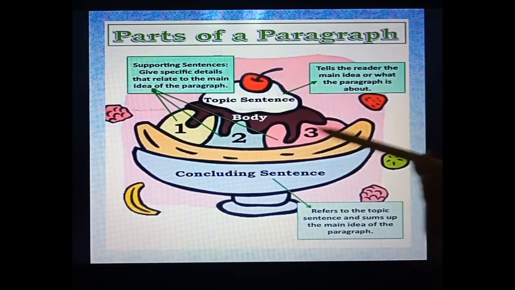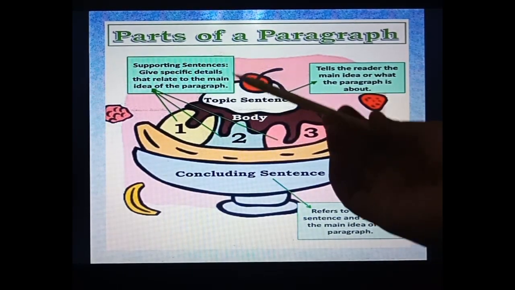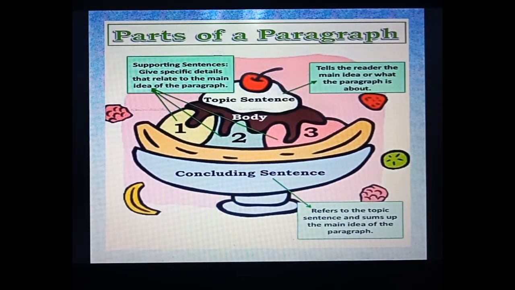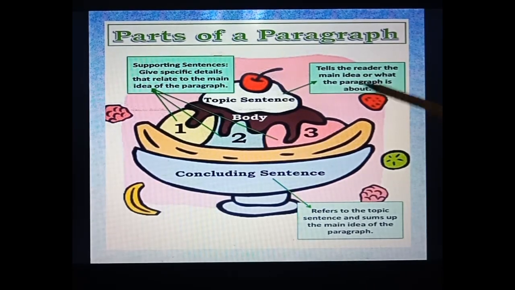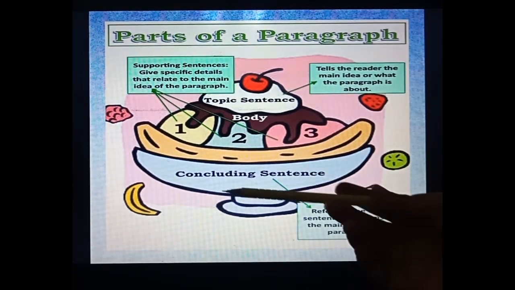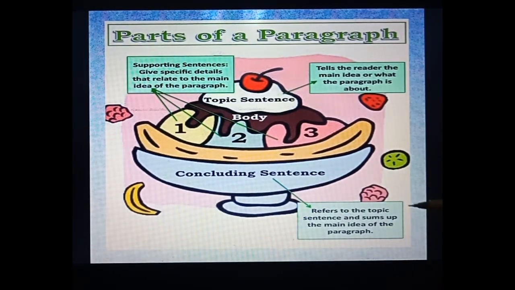Then you can see here 3 ice creams means what? These are our supporting sentences. They give specific details that relate to the main idea of the paragraph. Whatever specific detail you want to convey in that particular topic, you have to include in these lines. And the last one is the concluding sentence. It refers to the topic sentence and sums up the main idea of the paragraph. Sums up means you are going to wind up. So that is our concluding sentence.